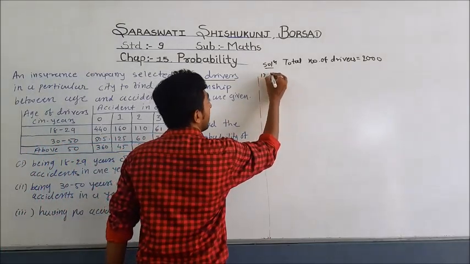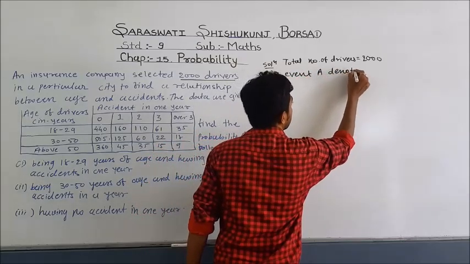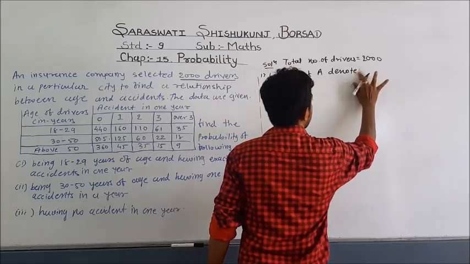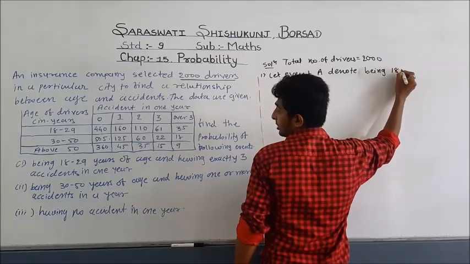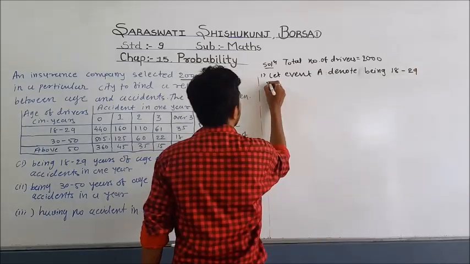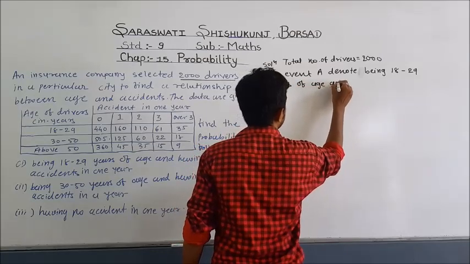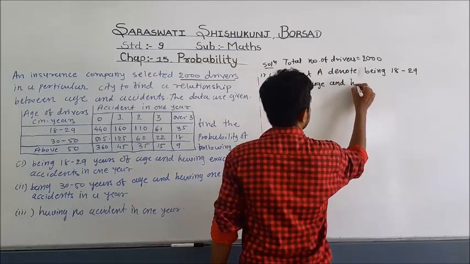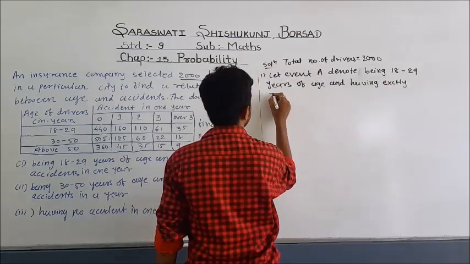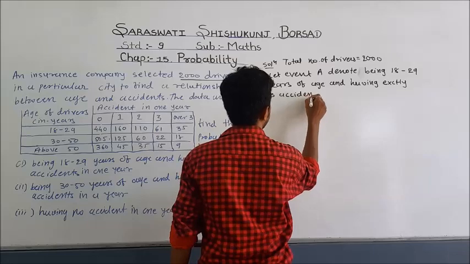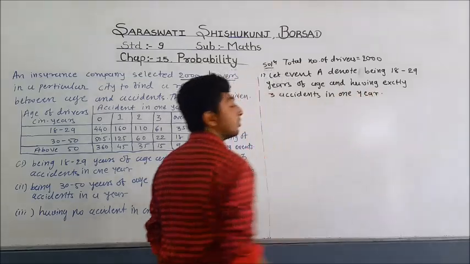So first let event A denote being 18 to 29 years of age and having exactly 3 accidents in 1 year. Now friends, look at the table.